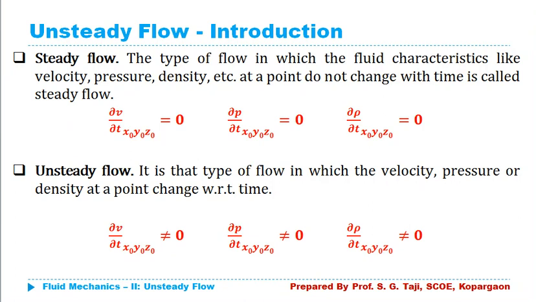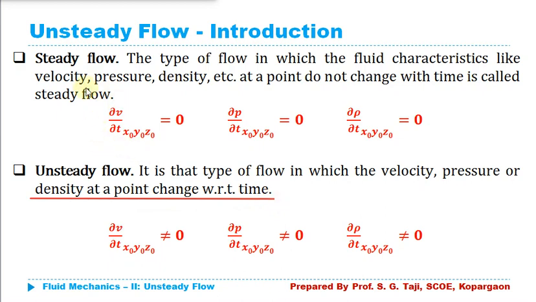Generally we classify fluid flow as steady flow, unsteady flow, uniform flow, non-uniform flow, laminar flow, turbulent flow, rotational, irrotational, 1D, 2D and 3D flow. Among these we are going to deal with unsteady flow. So what is unsteady flow? If your flow characteristics like velocity, pressure, density, discharge, depth of flow do not remain the same over time at a particular location, then it is known as unsteady flow.